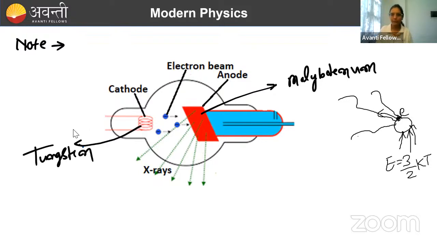Because when light falls upon it, what will happen? Here light will behave as a particle. One particle of light is called a photon, and a collision occurs between the photon and the atom. During this collision, the photon transfers its energy to the atom, and if that energy is enough, this electron will come out. Again, this is the second way.